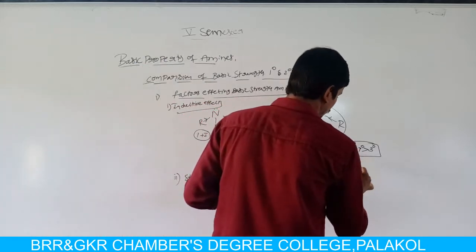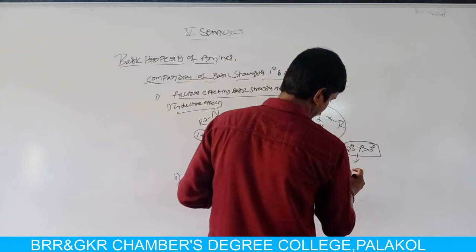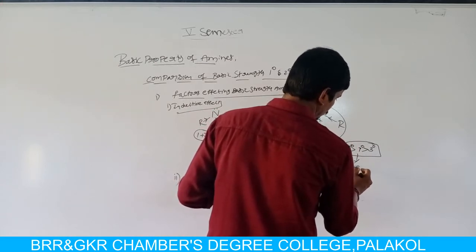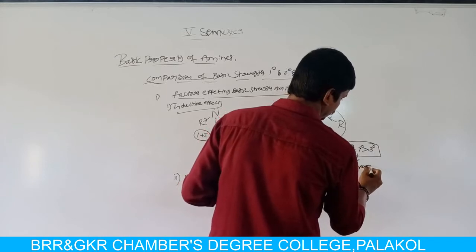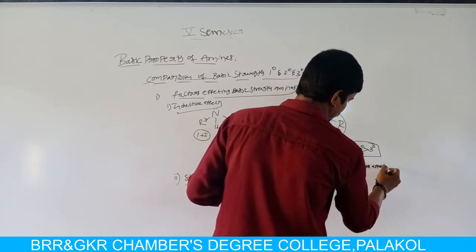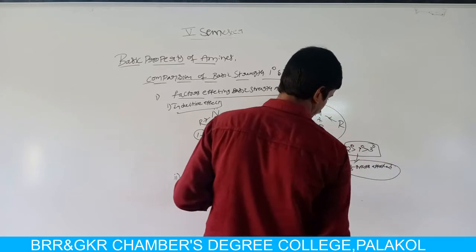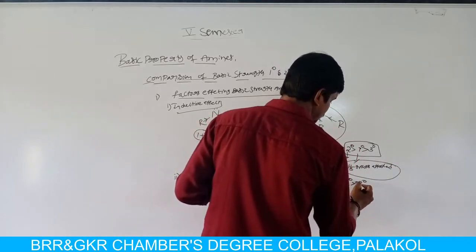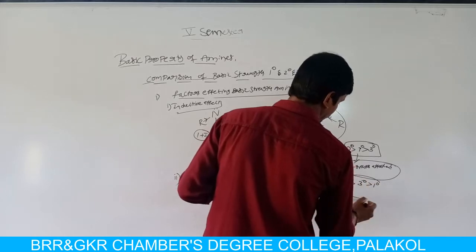In case of methyl groups attached to nitrogen, the order is as above, but in case of ethyl groups attached to nitrogen, that means more hindered or more bulky groups, the basic strength is secondary greater than tertiary greater than primary.